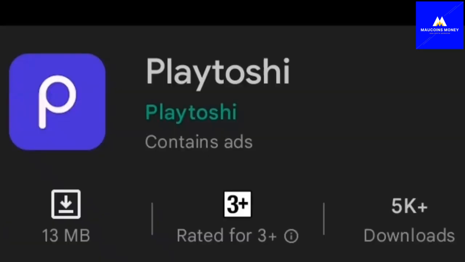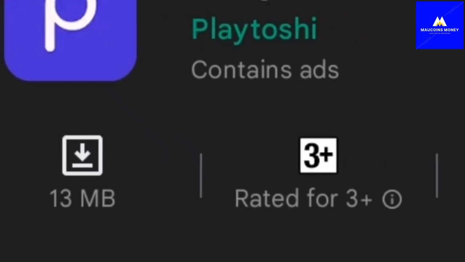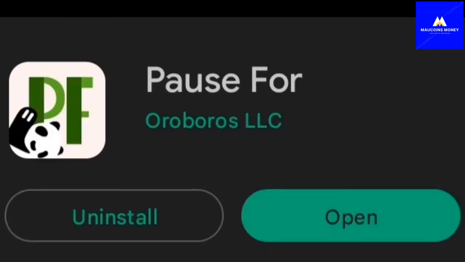Platoshi. Now in this platform, you watch ads. As you watch those ads and videos, you are earning Kin, and this Kin you are earning, you can also use to purchase other things in the platform. You can spend them in the platform. Post4. Now this Post4 allows you to earn Kin by simply doing nothing. Maybe you are idle, your data is on, but you are not doing anything with your phone. You can just go in and start earning Kin while you relax and do one thing or the other.